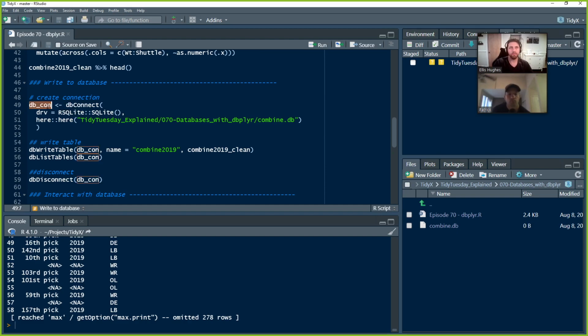So under the hood, when you're writing a lot of things to file and you just give a file path, like write CSV or something like that, a connection is actually created under the hood and then destroyed after you write it. Here we want it to persist because we want to continually be connected to this database. And so you just pass this dbcon object through the rest of this script.